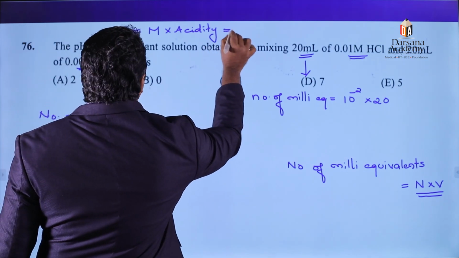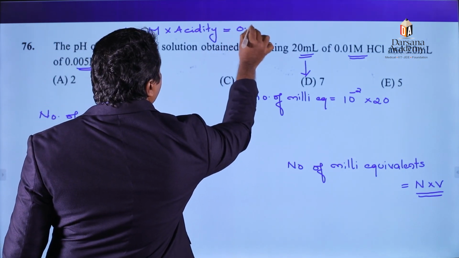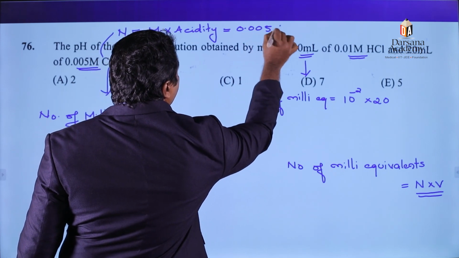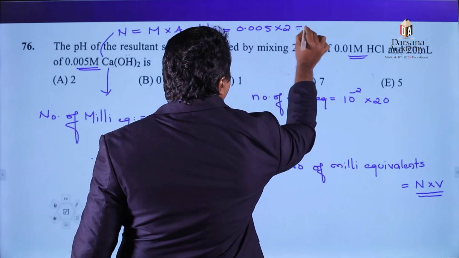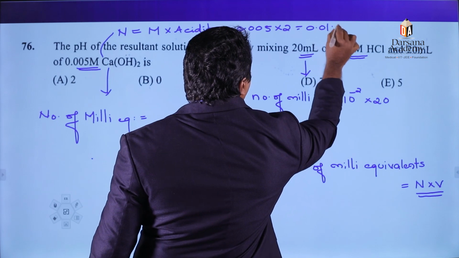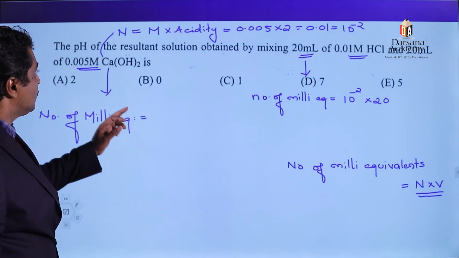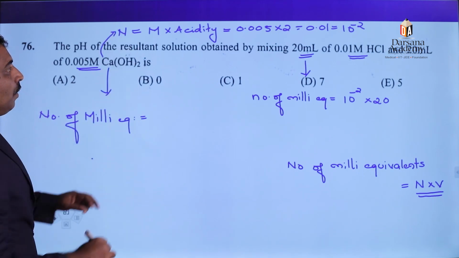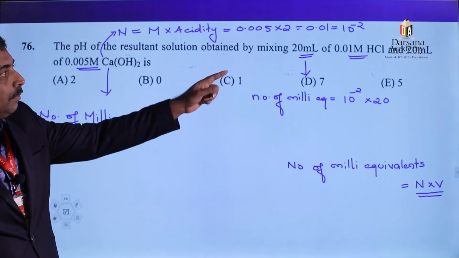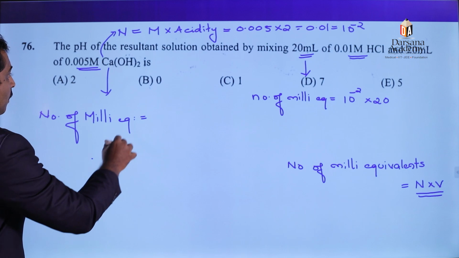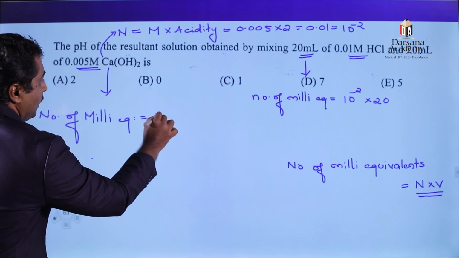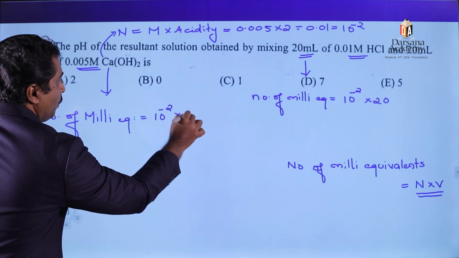Therefore, normality is equal to 0.005 into 2, which is equal to 0.01 or 10 raised to minus 2. Therefore, in the case of calcium hydroxide, normality is equal to 10 raised to minus 2. Therefore, milli equivalents is equal to 10 raised to minus 2 into 20.